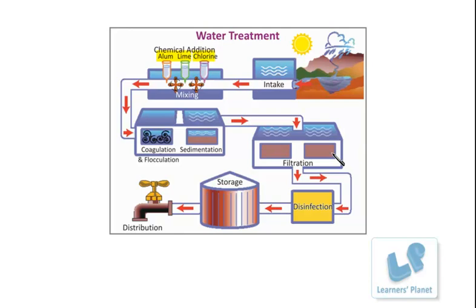Through this filtration, there are filters. Different types of filters are used for this purpose depending upon the size of the impurities. After filtration, the filtrate, or the water, is now disinfected and stored in the water tank. And from this main storage tank, it is distributed through taps or pipes to the particular household area or wherever it is required.